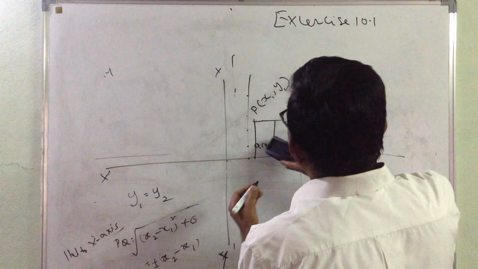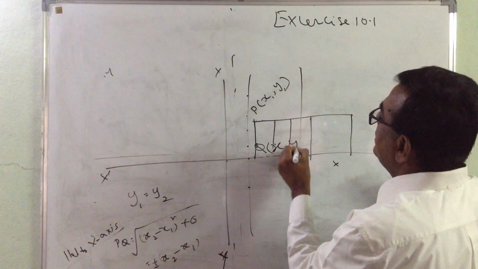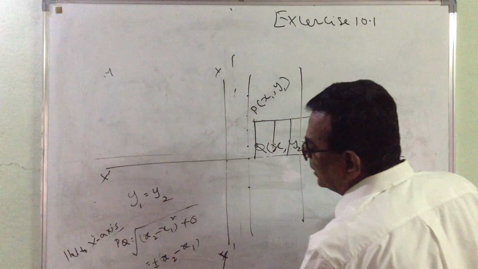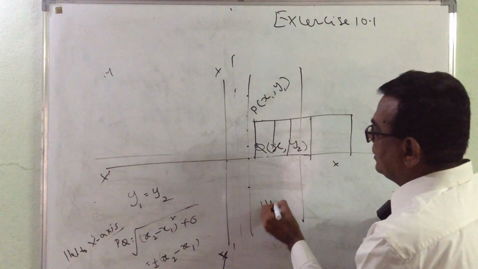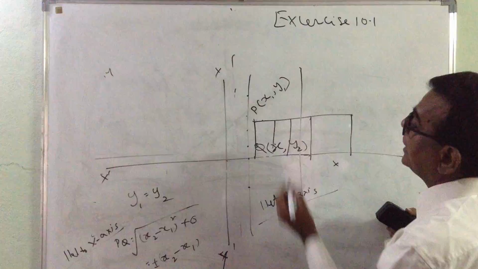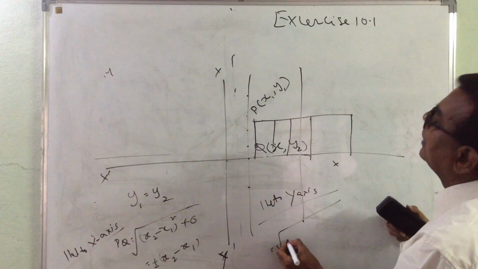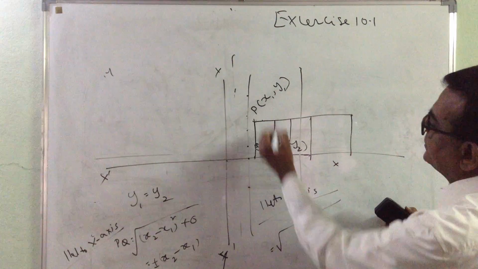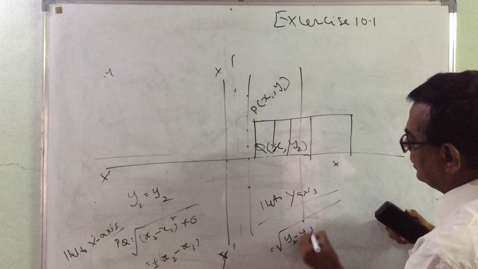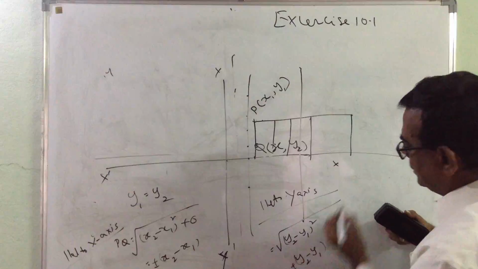That's why instead of x2, we can write Q as (x1, y2). Similarly, in such a case, the PQ distance, which is parallel to the y-axis, is equal to square root of x1 minus x1, 0, 0 square is 0, and the other one is (y2 minus y1) whole square.